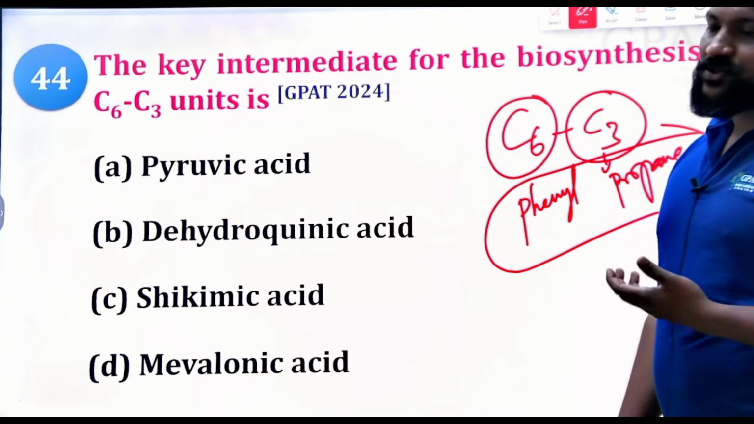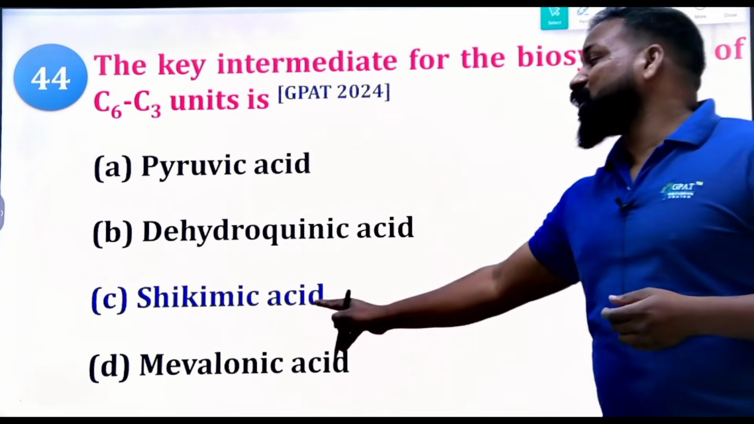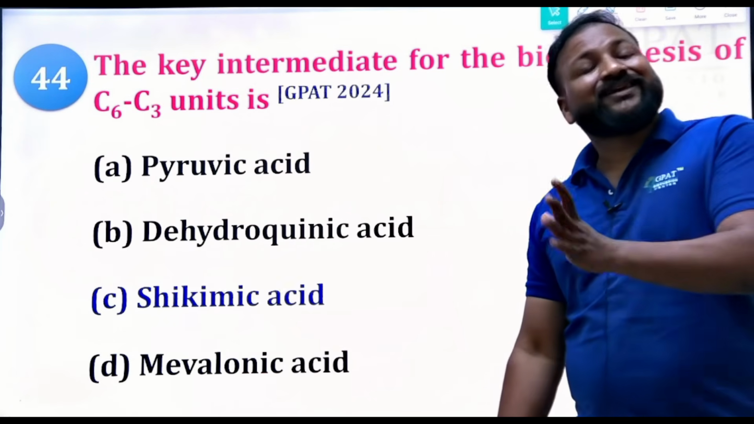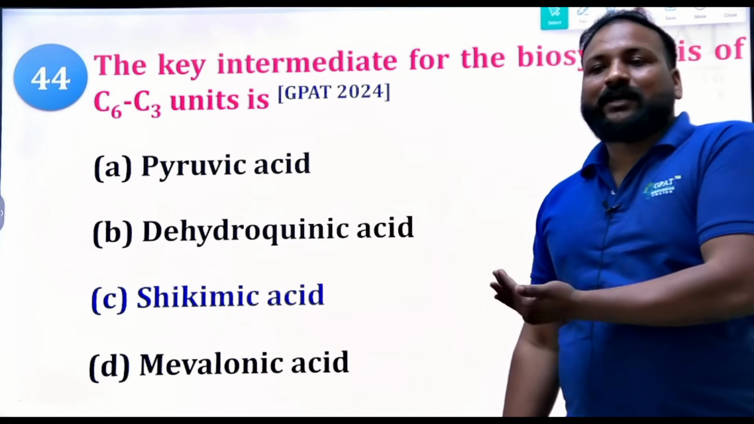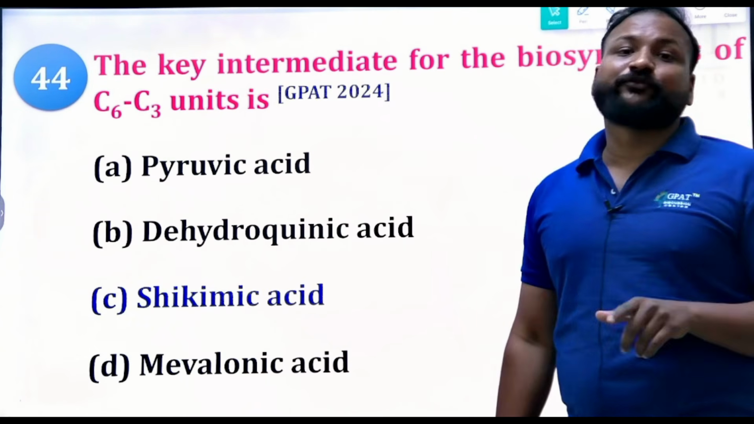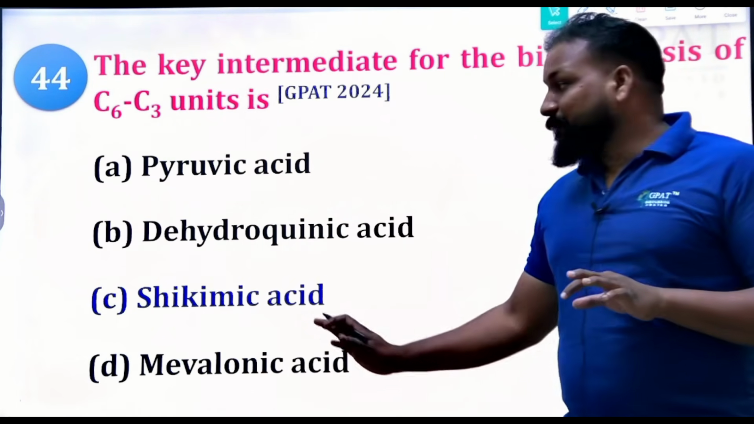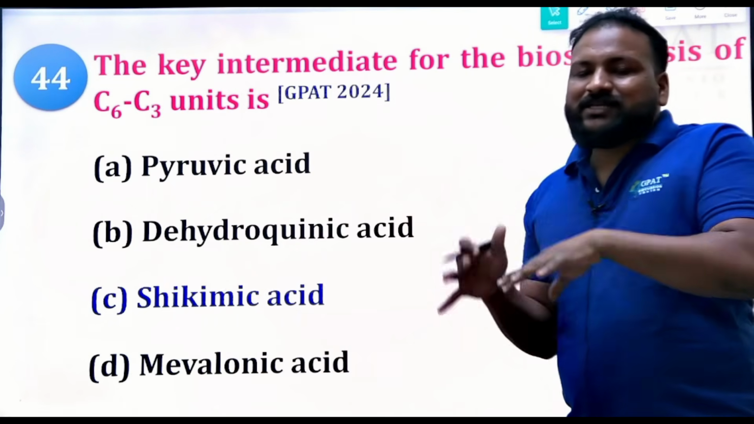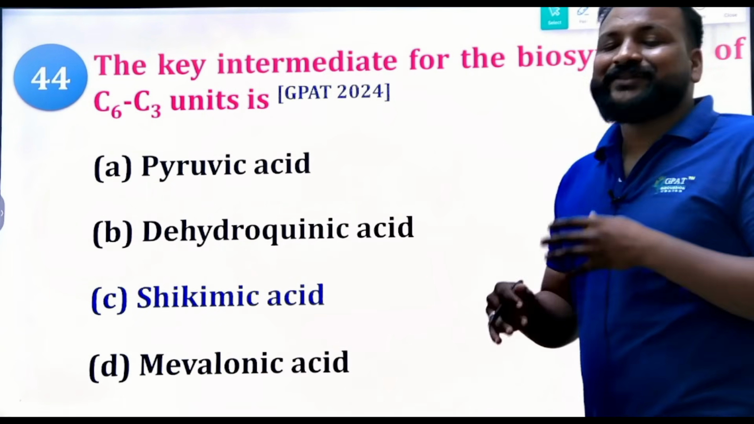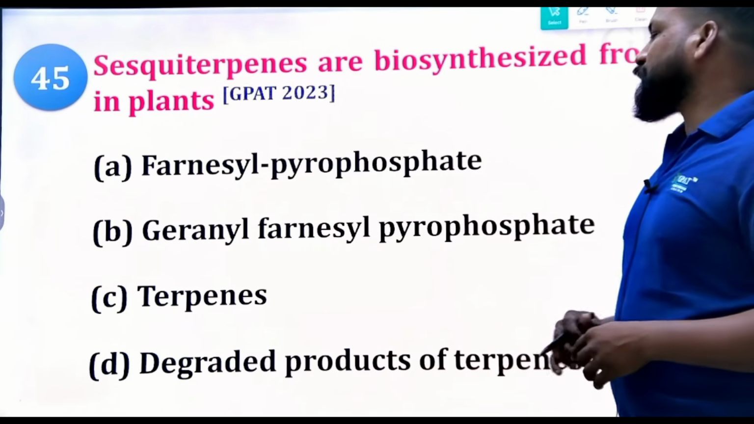Okay, this question is from the shikimic acid pathway. Phenyl propane derivatives are produced by the shikimic acid. Because of the shikimic acid only, phenylalanine, tyrosine, tryptophan, these aromatic amino acids are produced. If the shikimic acid is not synthesized in this pathway, there are no C6C3 units. Try to remember.